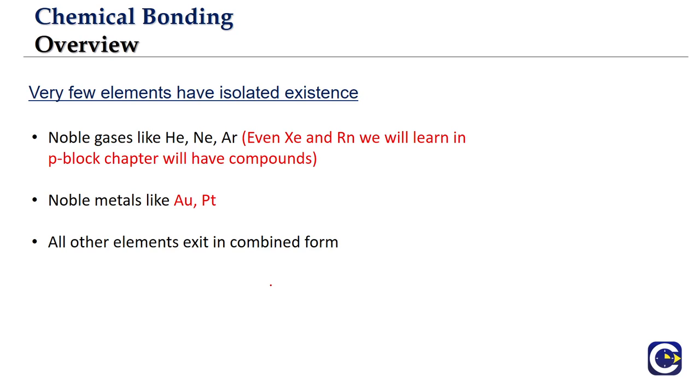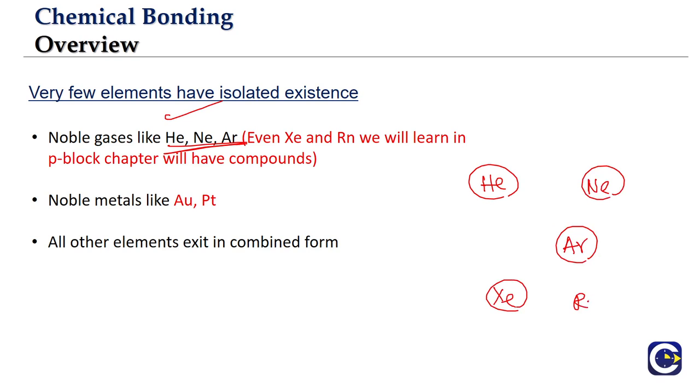If you look at the elements, only very few of them have isolated existence. When we say isolated existence, if you talk about the noble gases, helium, neon, argon, they have independent existence. Helium will exist as helium atoms, neon will exist as neon atoms in the gaseous state, argon will exist as argon atoms. Xenon and radon also will have independent existence, but xenon, radon, even krypton, we will see that they will be able to form compounds. I mean, they can have independent existence, but they will also form compounds.